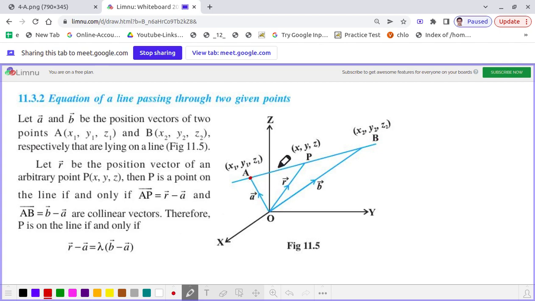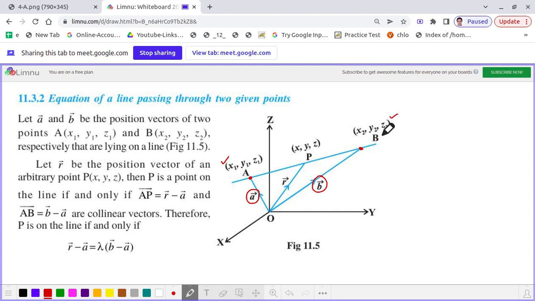This is the point A whose position vector is the vector A and whose Cartesian coordinate is x1, y1, z1. Similarly, for the point B, its position vector is the vector B and its Cartesian coordinate is x2, y2, z2.